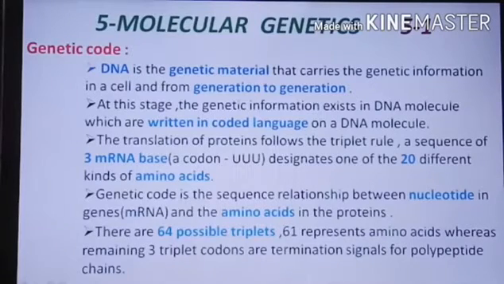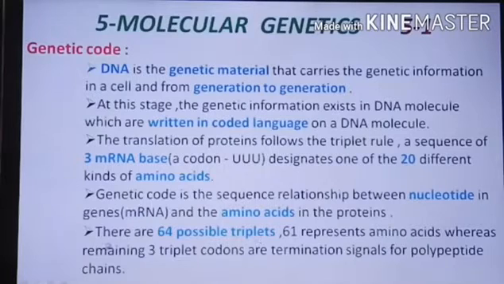The genetic code is the sequence relationship between the nucleotides in genes, that is in mRNA, messenger RNA, and the amino acids in the protein. That is called the genetic code.